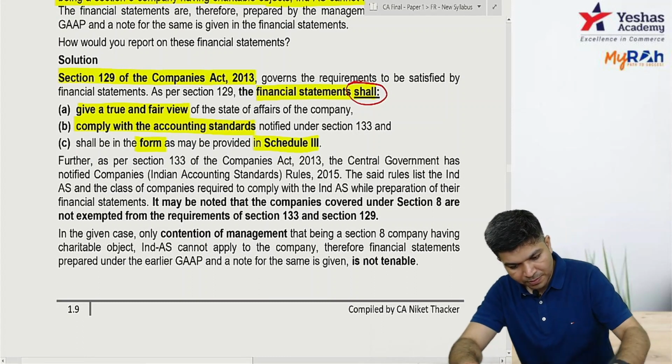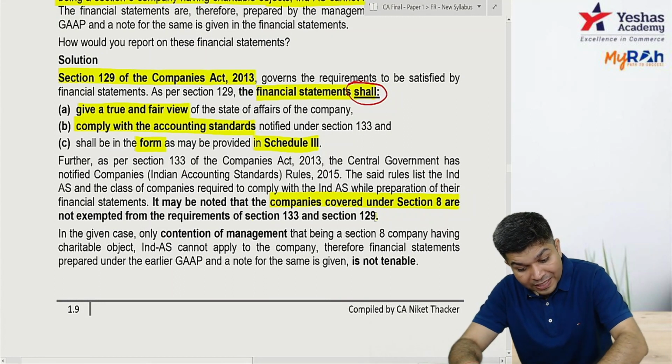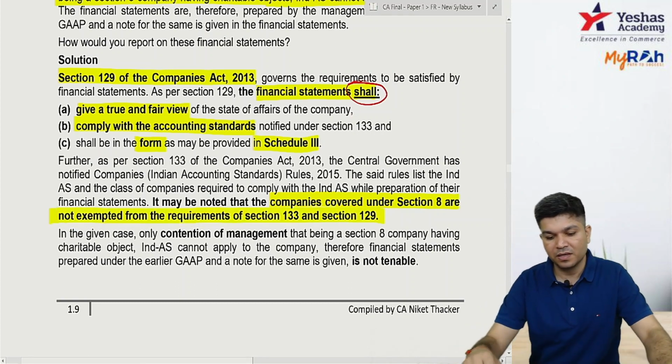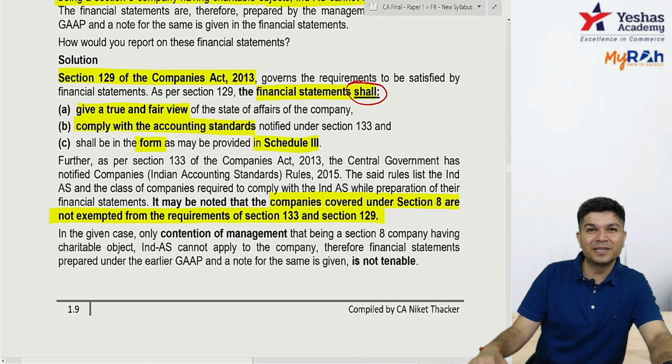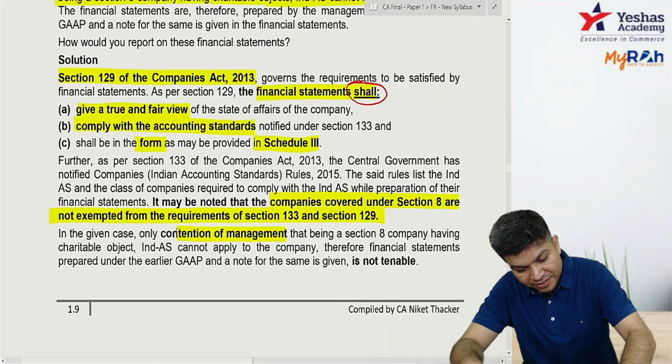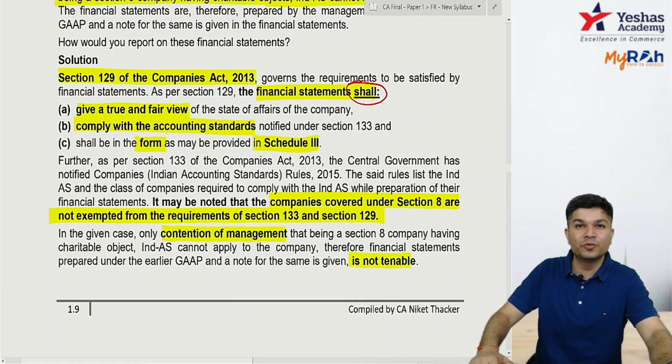Okay, so companies covered under Section 8 are not exempted from Section 129 as well as 133. Section 133 gives the definition of accounting standard. So the contention of management is not tenable. Any doubts? Question 1 and 2.